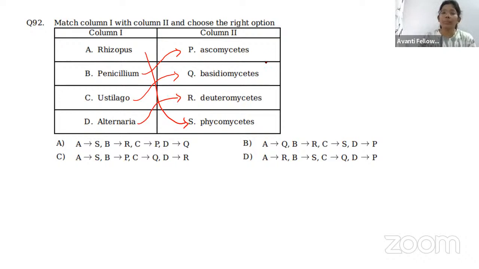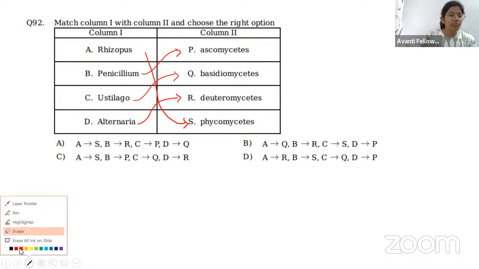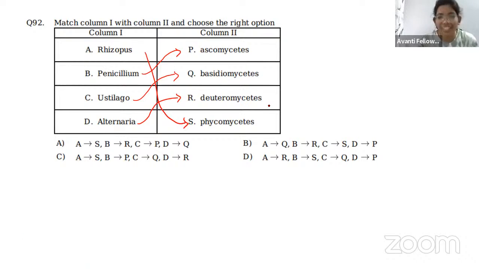So can anyone tell me out of these 4 which is called fungi imperfecti? Along with the questions, we'll read one or two extra words also, so that nothing is lost for us, right? This Deuteromycetes is called fungi imperfecti.